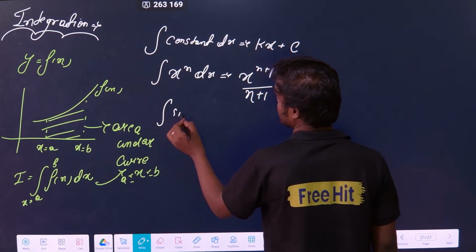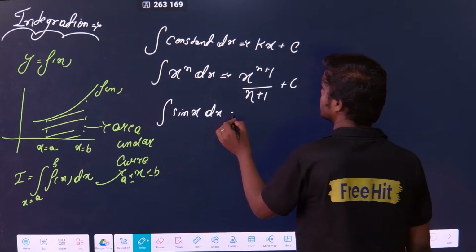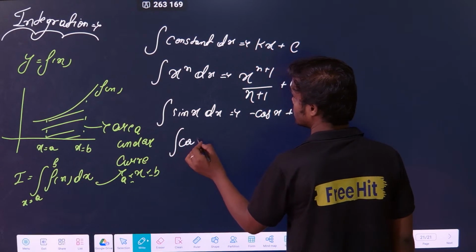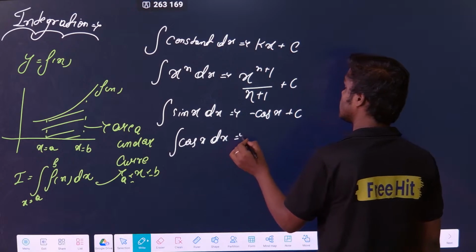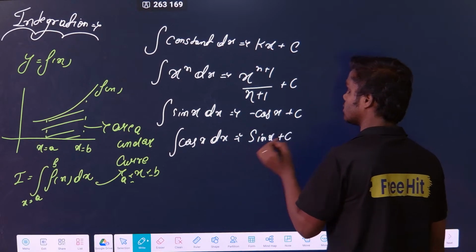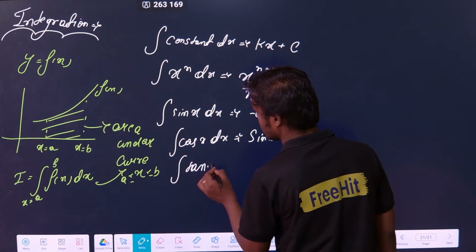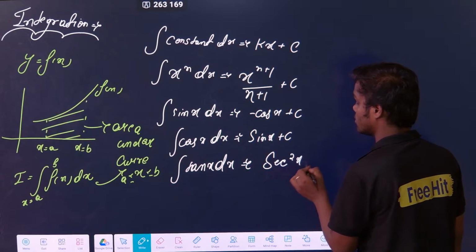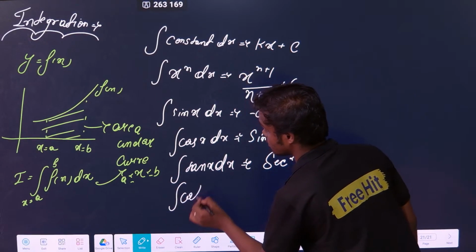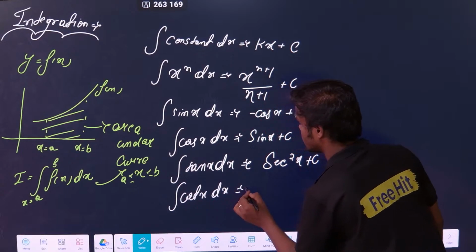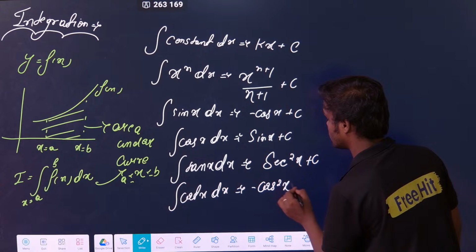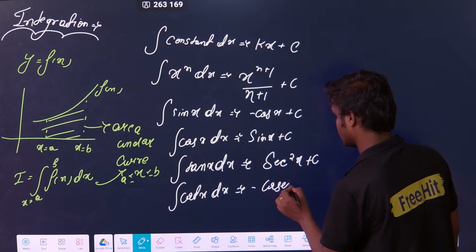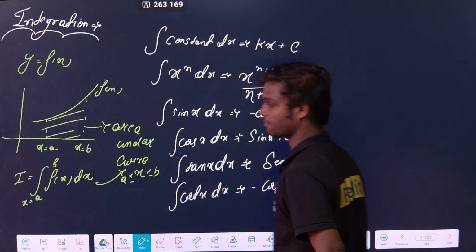Next is integration of sin x into dx. What is the integration of sin x? Minus cos x plus c. Then integration of cos x into dx. What is that? That is sin x plus c. Now what is the integration of sec square x into dx? That is tan x plus c. What is the integration of cosec square x into dx? That is minus cot x plus c.